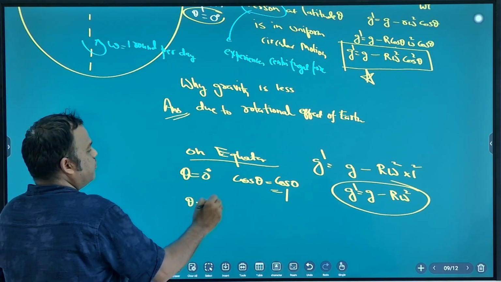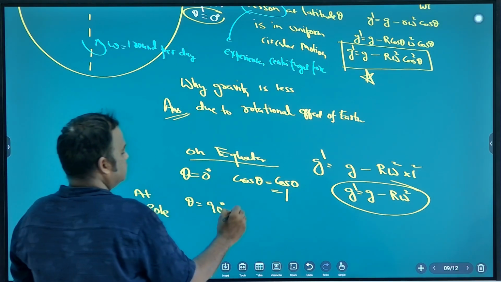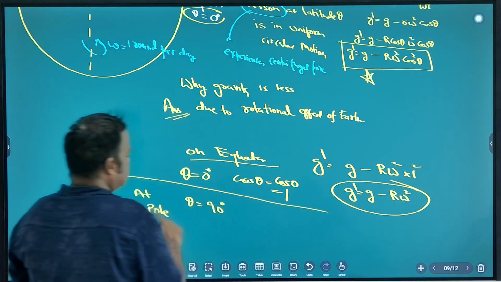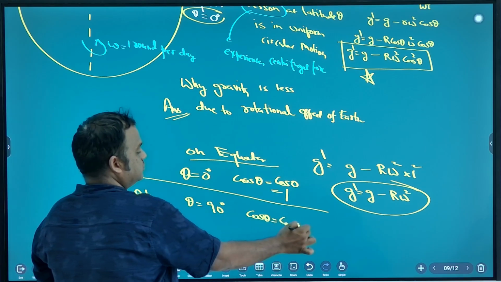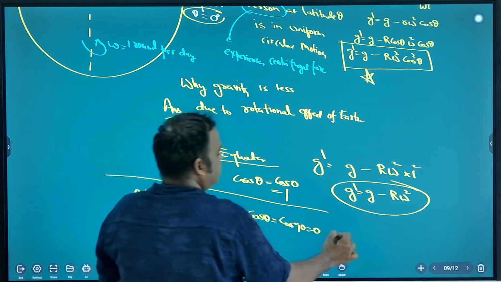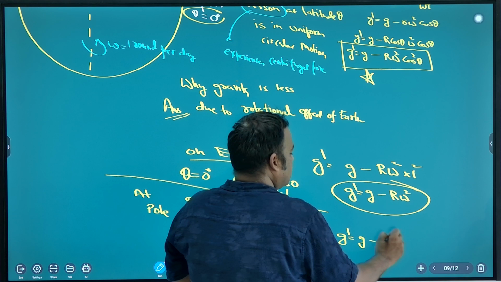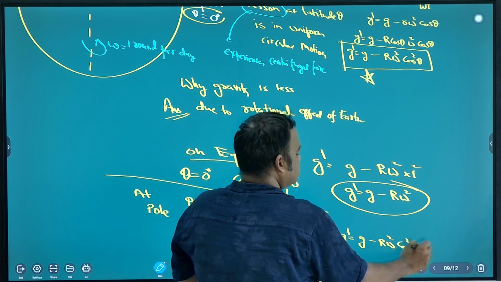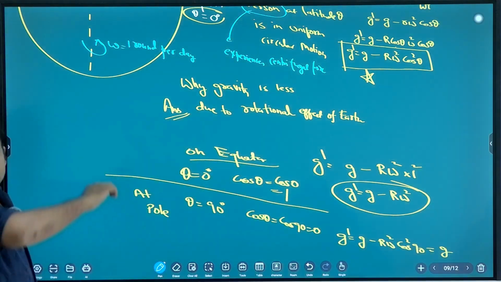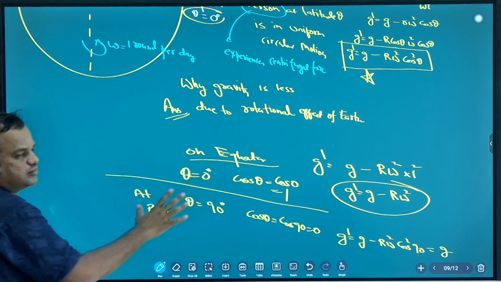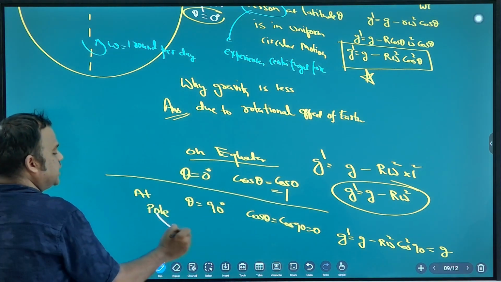At the pole, what is the latitude? 90. So cos 90 is 0. So g dash is g minus R omega square cos square 90, and this whole term is 0. So at the pole, gravity is g only, with no effect of rotation.